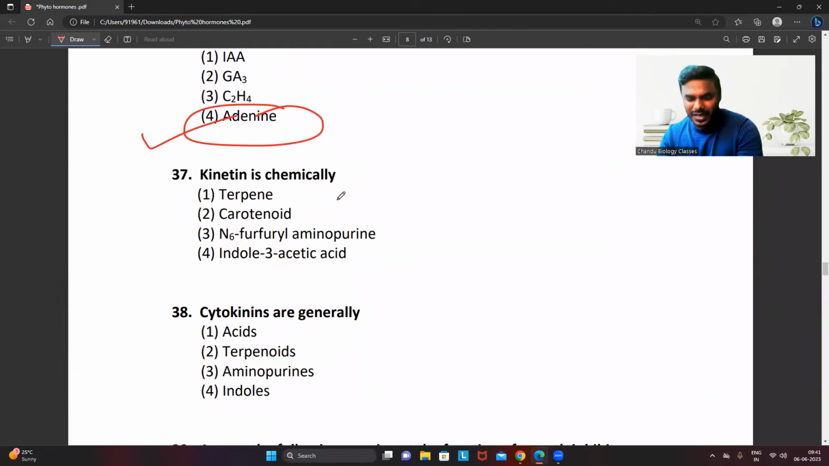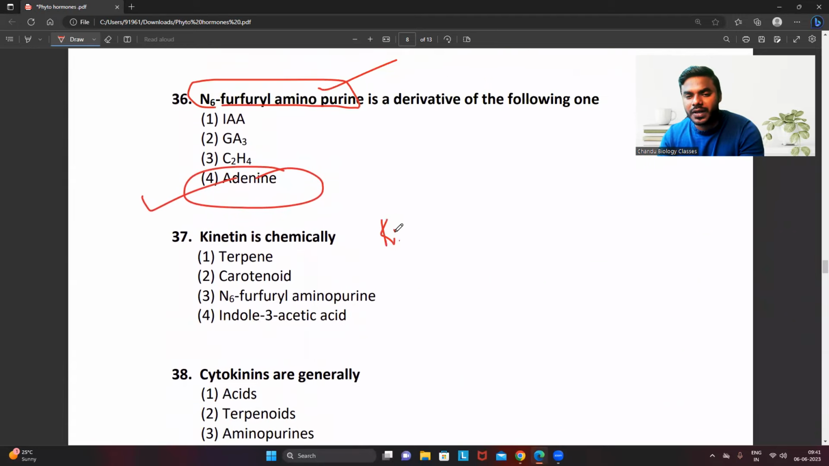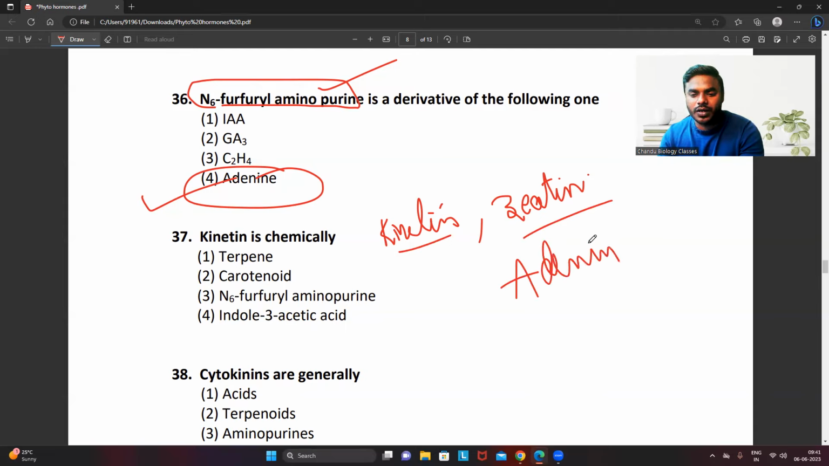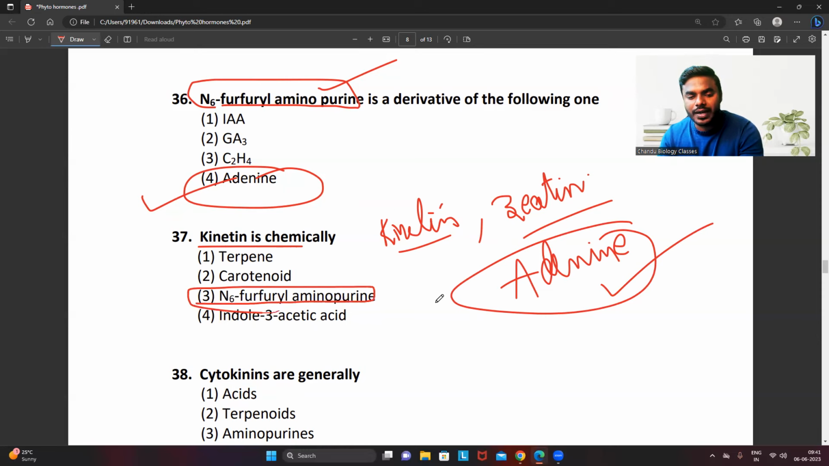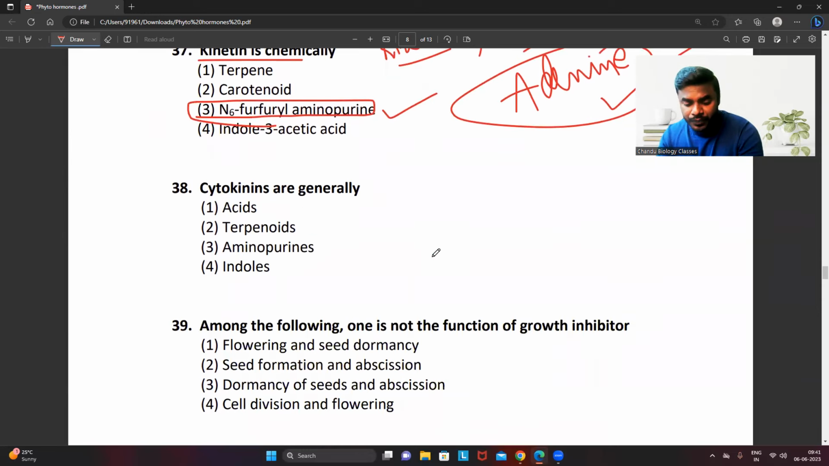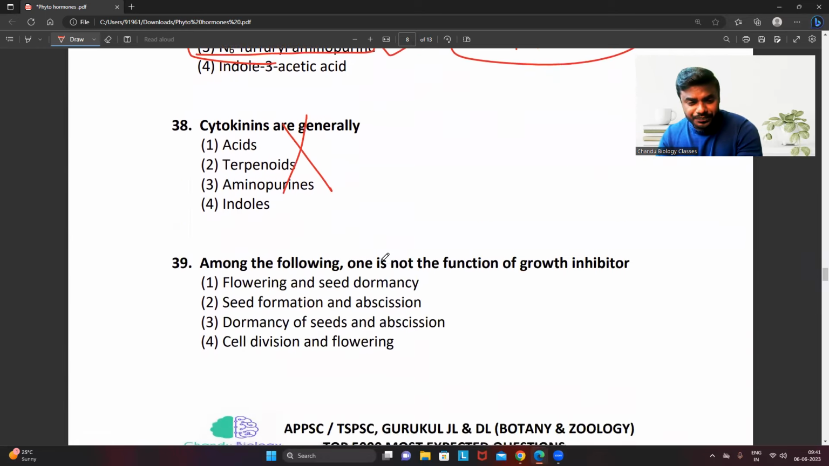Kinetin is chemically. Just now the same question they have asked in a different manner. Friends, once again, I'm explaining you, not to get confused. Kinetin is an artificial cytokinin, friends. Not to confuse, please. Zeatin is the naturally occurring cytokinin. So, whether it is kinetin or zeatin, they are the cytokinin only. Cytokinin is derived from what? Adenine. So, kinetin is chemically N6-perfluoryl aminopurine. No doubt about it.